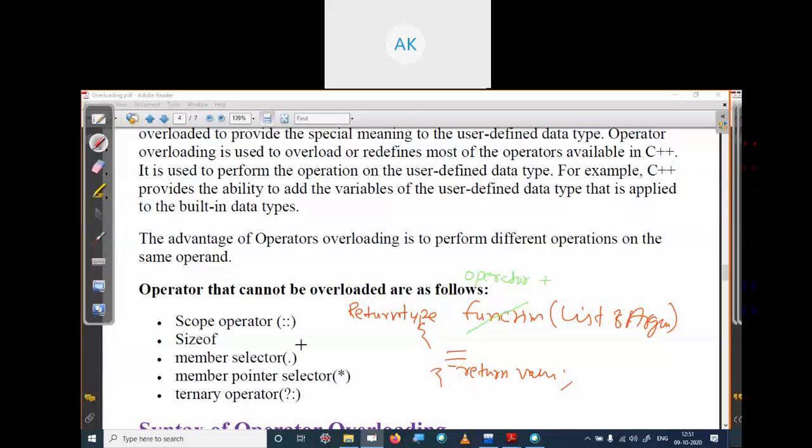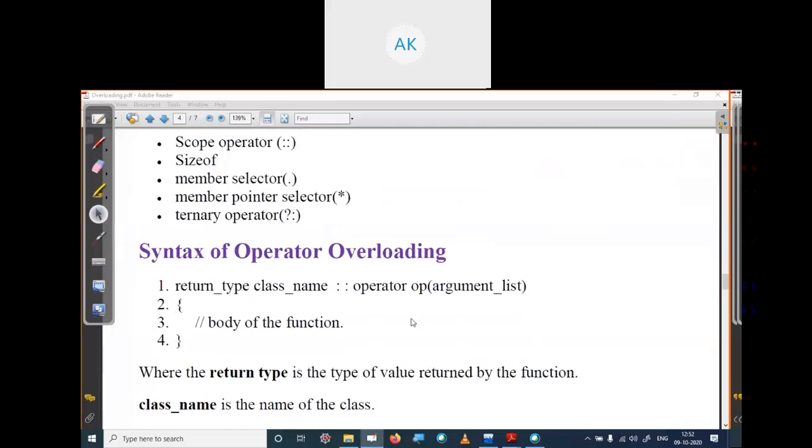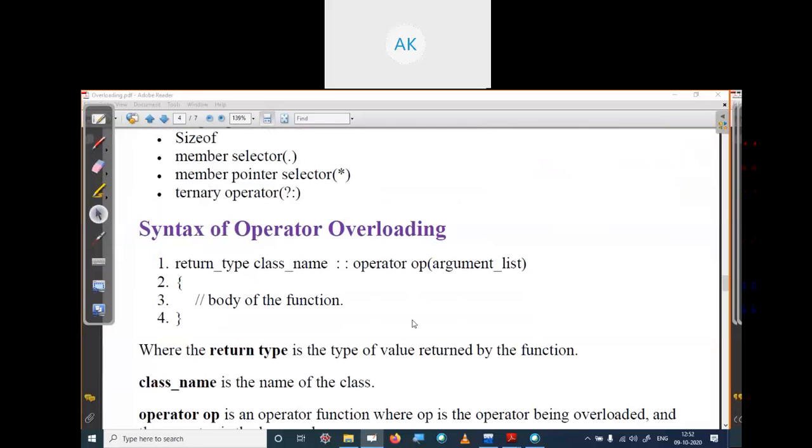So we write the return type, the keyword operator instead of the function name, then the operator symbol which we are going to overload. Then the same list of arguments, curly braces, body of the operator overloading, and the return value. The syntax is the same. Now see the syntax. This is the syntax of operator overloading.